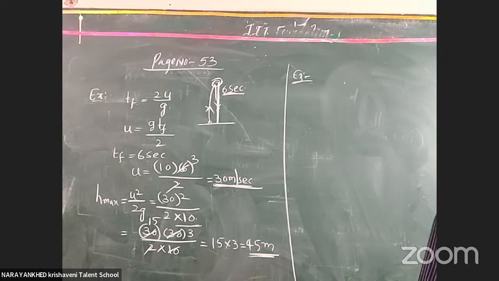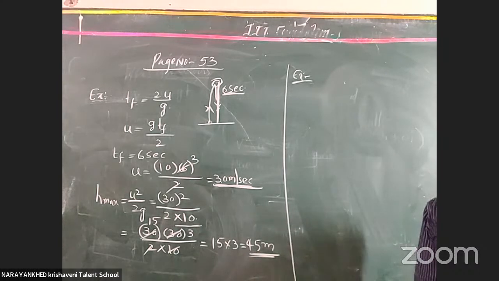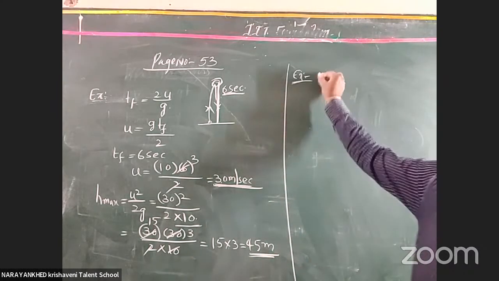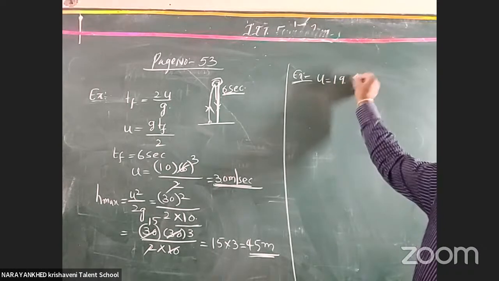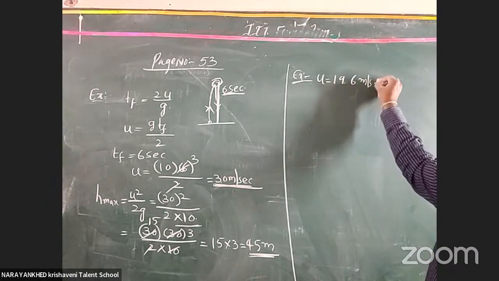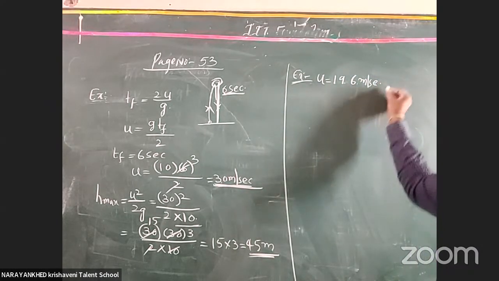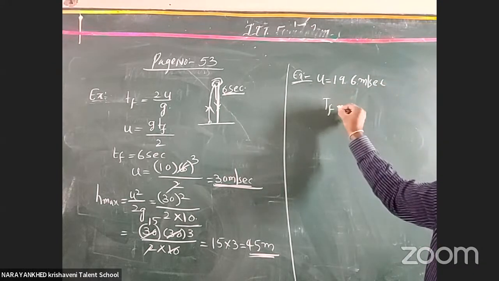A body is projected vertically upward with a velocity of 19.6 meters per second. The total time for which the body will remain in the air, what do we call that? Time of flight. The given u value is 19.6 meters per second. Clear or not? And what is the time of flight?